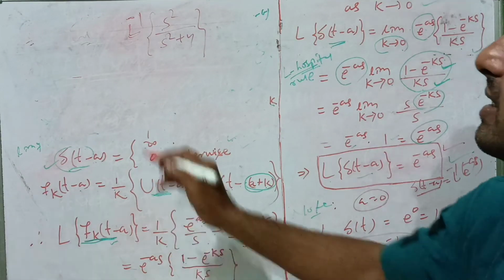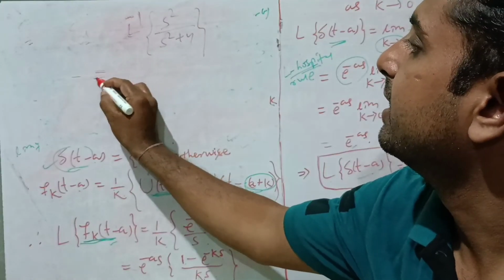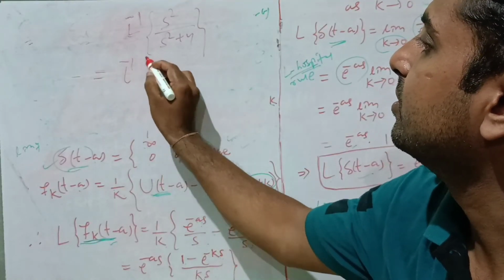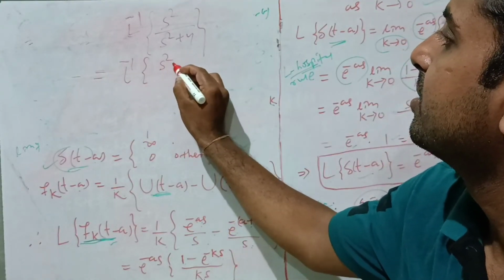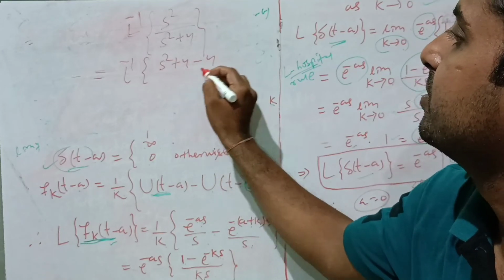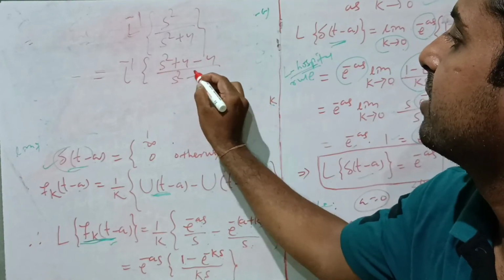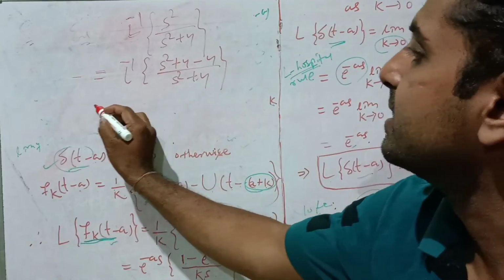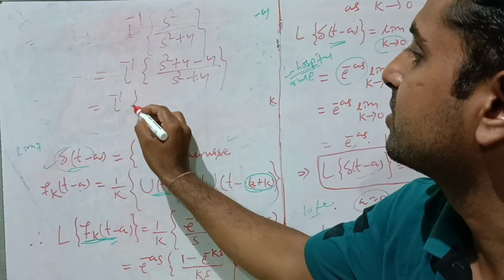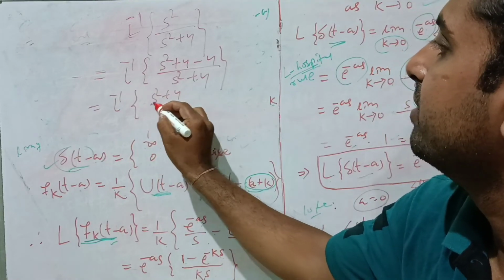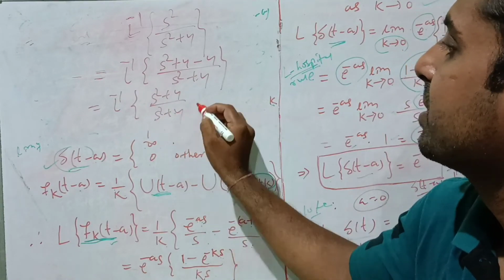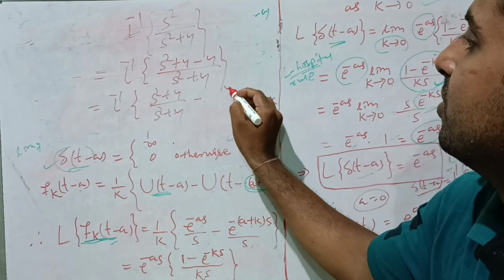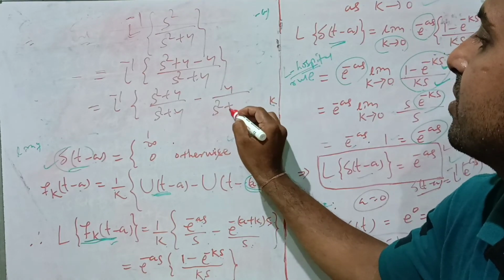So how to calculate this? Directly you can take it like this: Laplace inverse of s square plus 4 minus 4 divided by s square plus 4. Just add 4 and subtract 4 here. And we can separate like this: Laplace inverse of s square plus 4 divided by s square plus 4 minus 4 divided by s square plus 4.